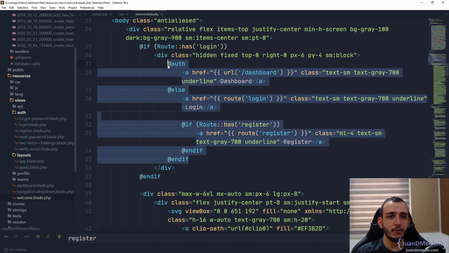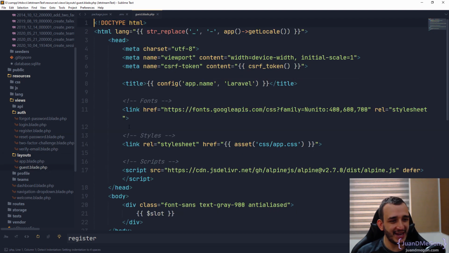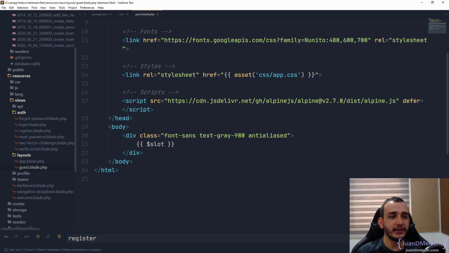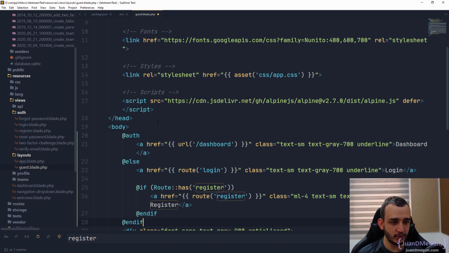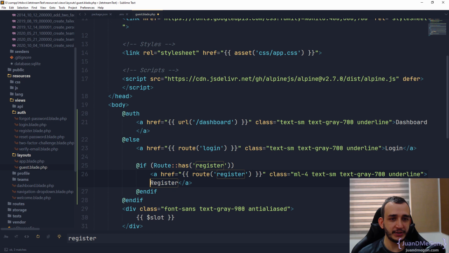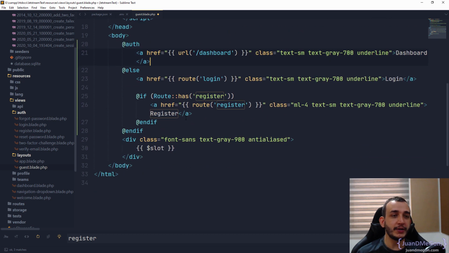So let me copy this, and we want to show that only if the user is authenticated or not. In fact, we can copy all of this. Let's go back to the layout of guest, and I'm going to try to make it work. So I'm going to duplicate this part. If the user is authenticated, we can use the dashboard, or if the user is not authenticated, we can show the links to go to login or to register.